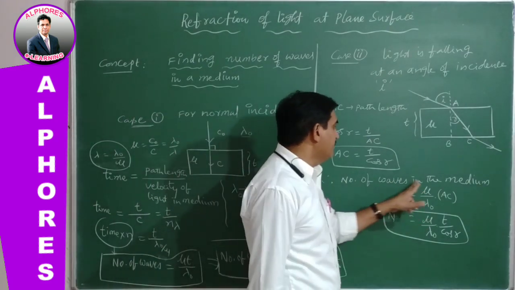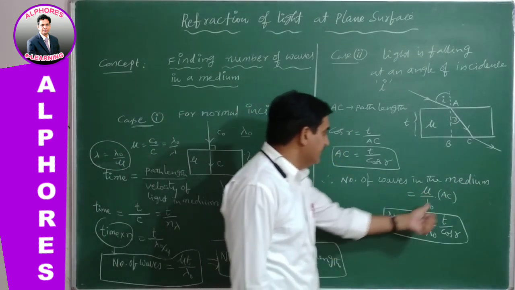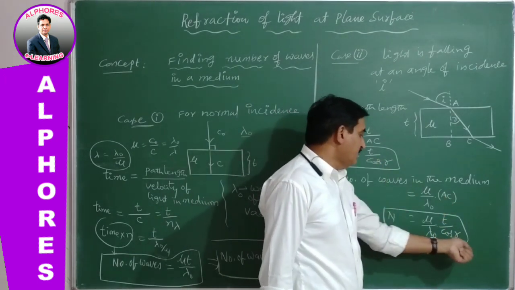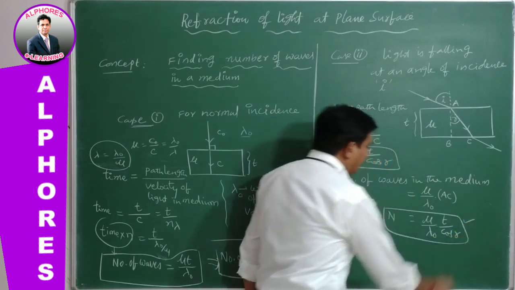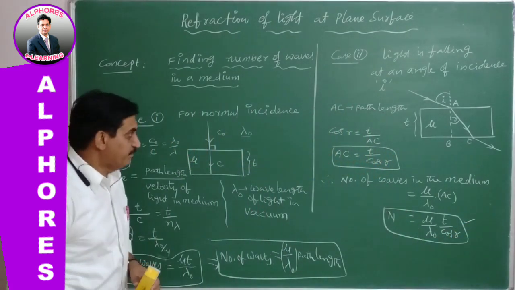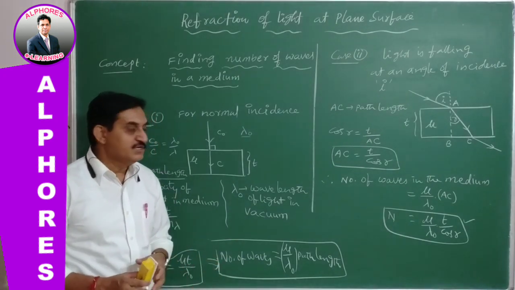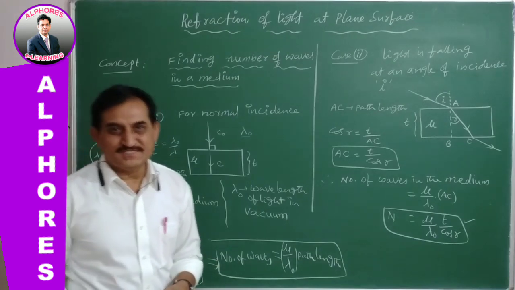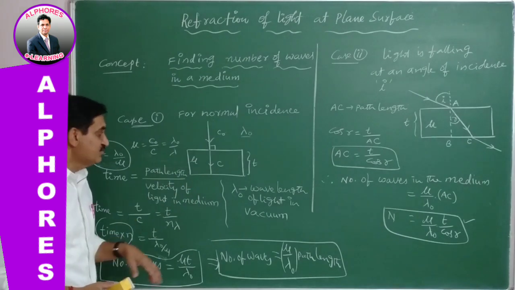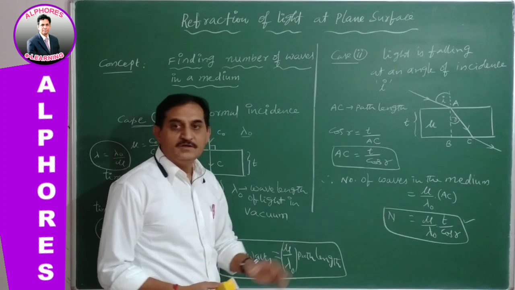So the number of waves in the medium is equal to mu by lambda naught times the path length AC, and instead of AC we substitute t by cos r. So this is the formula to find the number of waves accommodated in the medium as it travels through a certain distance when the angle of incidence is i with the normal. Of course, for normal incidence, directly we can take mu by lambda naught into path length.